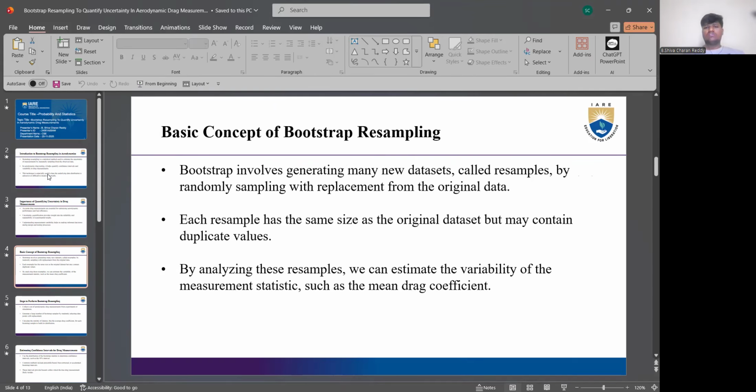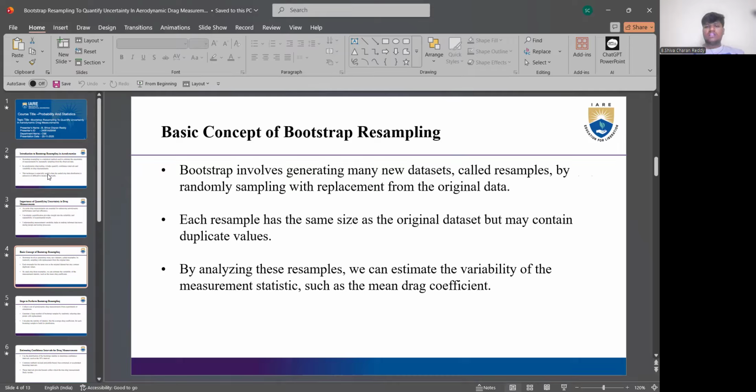Coming to the basic concept of bootstrap resampling. The bootstrap involves generating many new datasets called resamples by randomly sampling with replacement from the original data. Each resample has the same size as the original dataset but may contain duplicate values. By analyzing these resamples, we can estimate the variability of measurement statistics such as the mean drag coefficient.